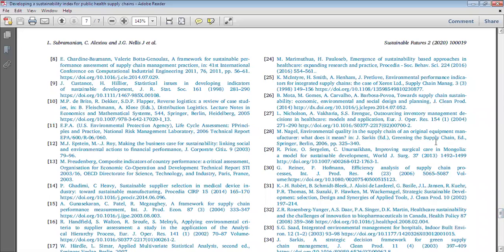Suppose your paper has been rejected by that journal and you need to submit it to a different journal that has a different referencing style. In that case, you don't need to do this hard labor again. You just change the referencing style, select it, and automatically it will be organized.